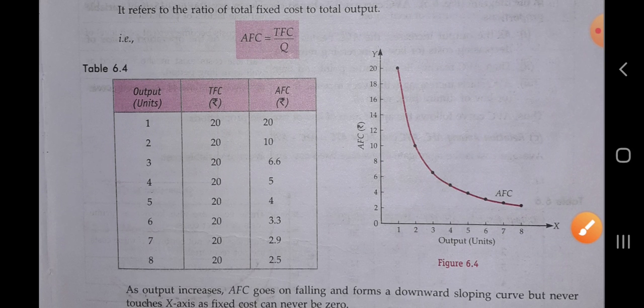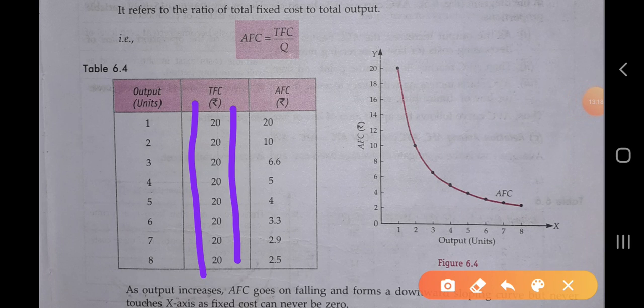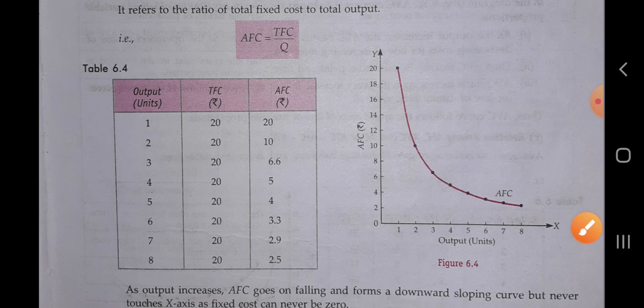Okay, so you know very well that whenever the output is 0 or the maximum, the TFC will always remain the same, as well as constant. So when the units are 1, 2, 3, 4, 5, 6, 7, 8, the TFC is always the same.